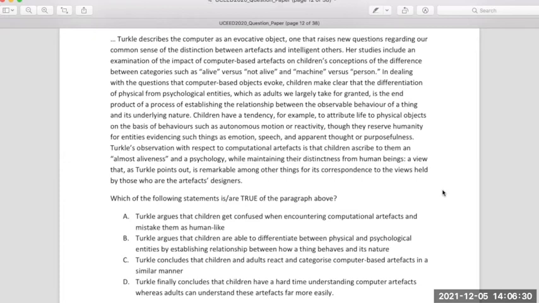Stick to what is given, what is written. Don't make any logical assumptions. Let's take 5 minutes to read this first, and then let's go statement by statement.